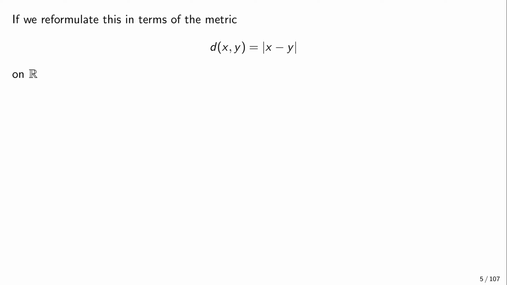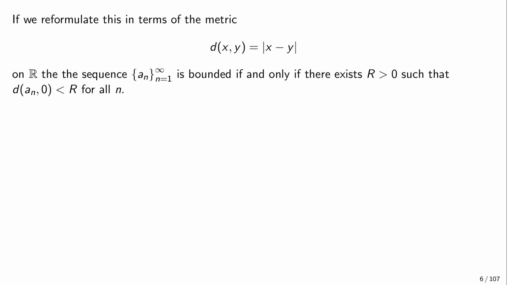So this function d(x,y) is how we measure distances on the real line, and therefore, if we reformulate this, what it means for a sequence to be bounded is that there exists some positive real number r, and I call it r for radius, but nothing really significant. It could be this m that we've seen previously. And so the distance of a_n from 0 is actually the absolute value of a_n.